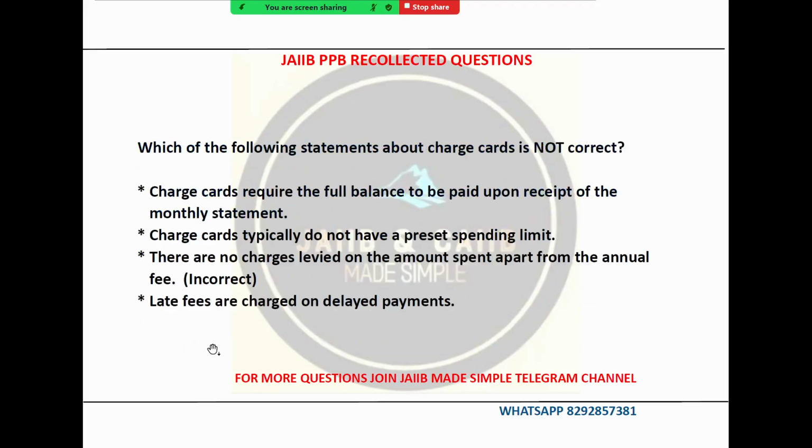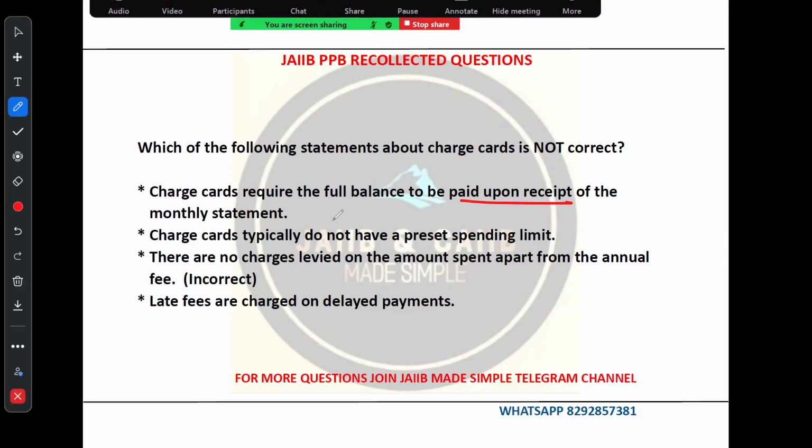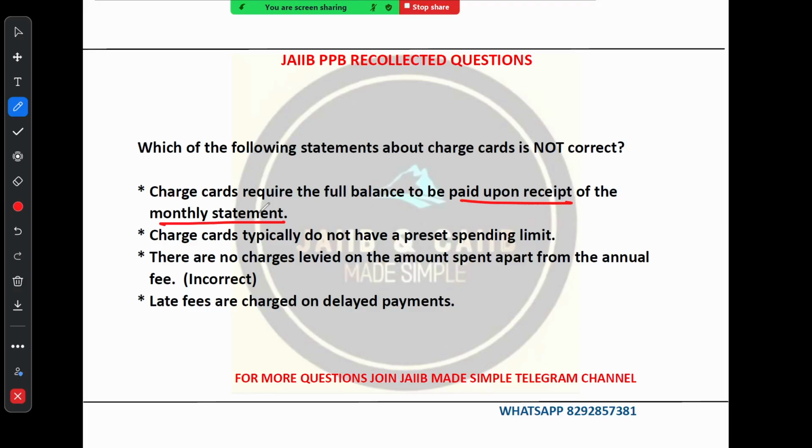The next question is regarding which of the following statements about charge card is not correct. You know what a charge card is? Regarding charge card, which option is not correct? This is asked. Let's see the first option. First option says charge card requires the full balance to be paid upon receipt of the monthly statement. Let me explain. A key characteristic of a charge card is that the entire balance must be paid off each month. Right. So this is the correct one.